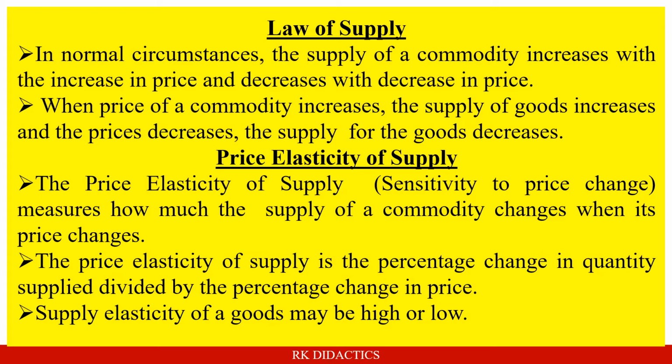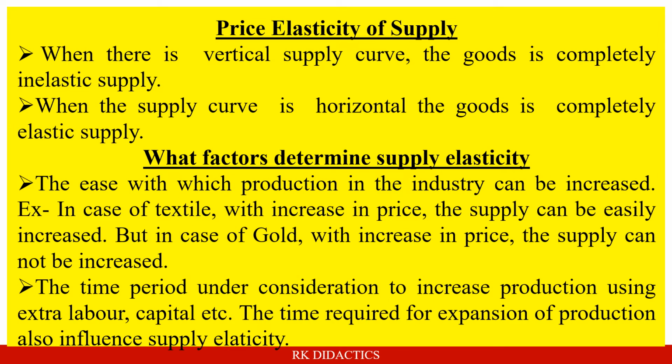The price elasticity of supply, or sensitivity to price change, measures how much the supply of a commodity changes when its price changes. The price elasticity of supply is the percentage change in quantity supplied divided by the percentage change in price. Supply elasticity of a good may be high or low. When there is a vertical supply curve, the good is completely inelastic in supply. When the supply curve is horizontal, the good is completely elastic in supply.